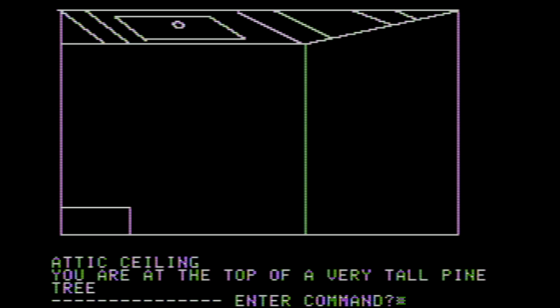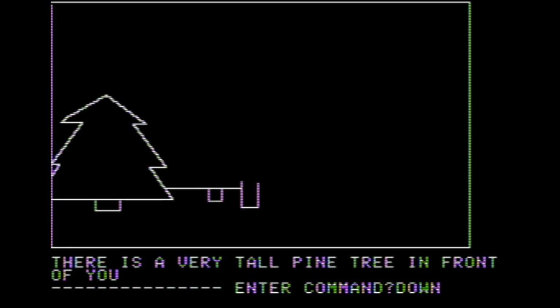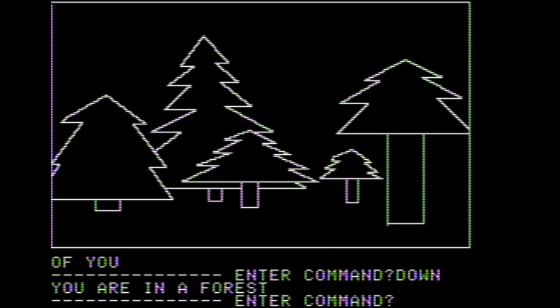Okay, so that needed to happen. We needed to see the trap door, and then we can actually use it. We're probably going to need to use that at some point. All right, we don't need to look at the room or whatever. We'll just climb down the tree. And then we will move down again. And we're in a forest.